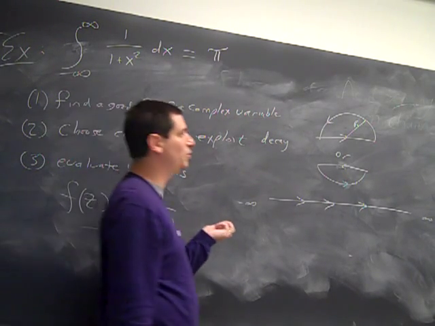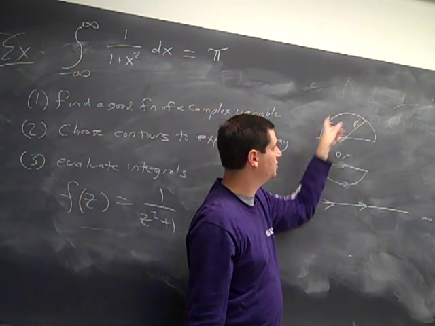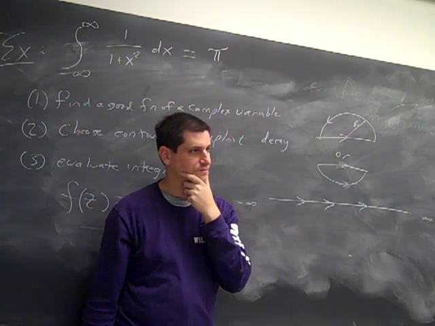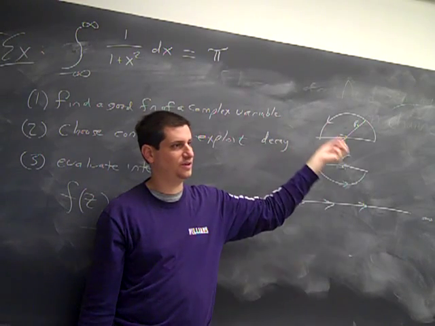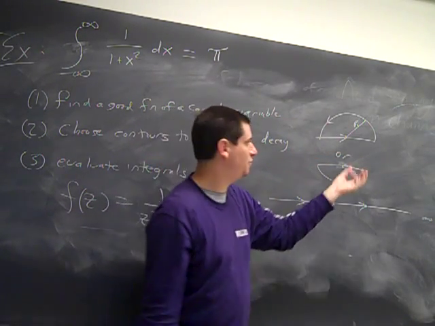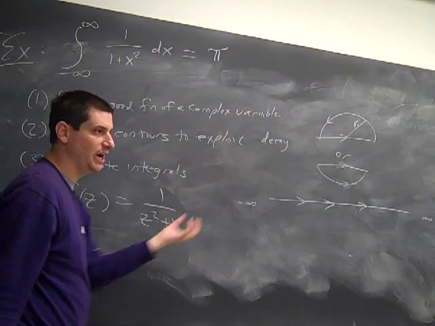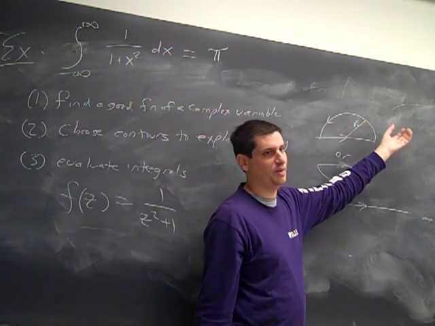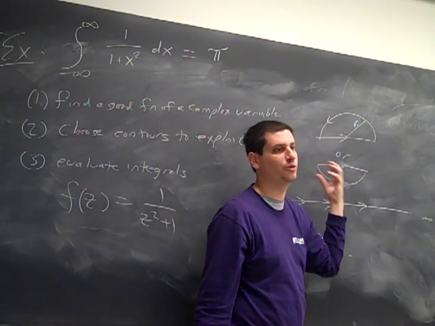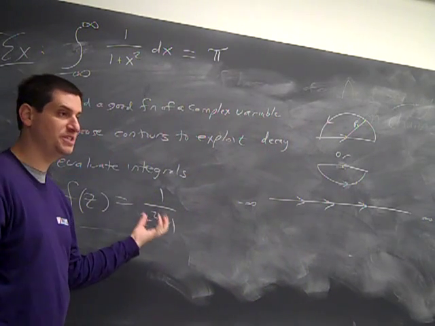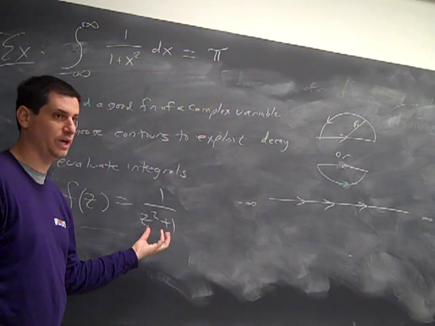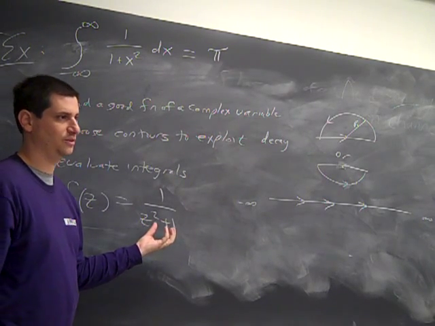And if it looks like 1 over r squared, what's the perimeter of the circle? Pi r. And so if it looks like 1 over r squared, and the circle has perimeter pi r, then I'm going to get a decay like 1 over r.